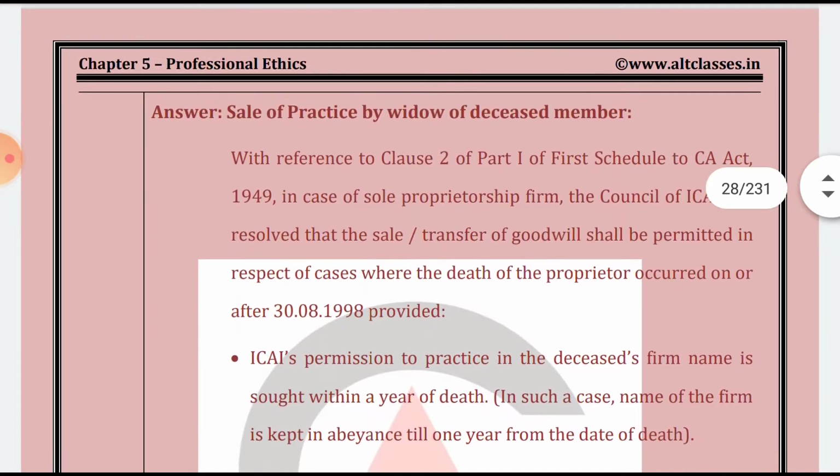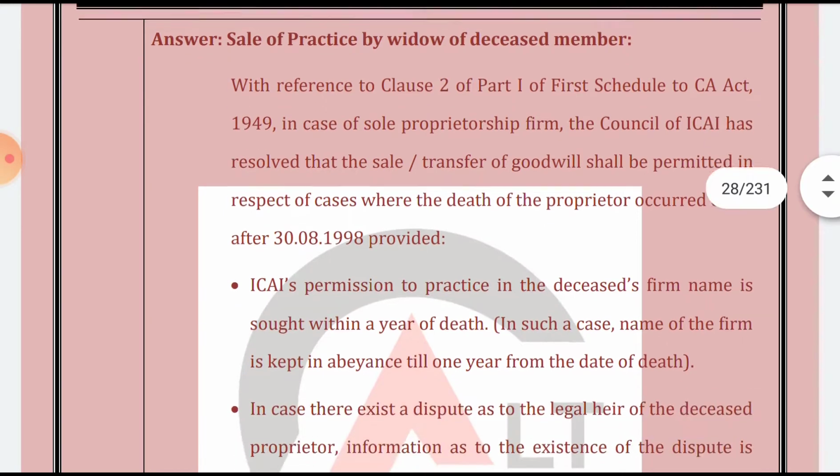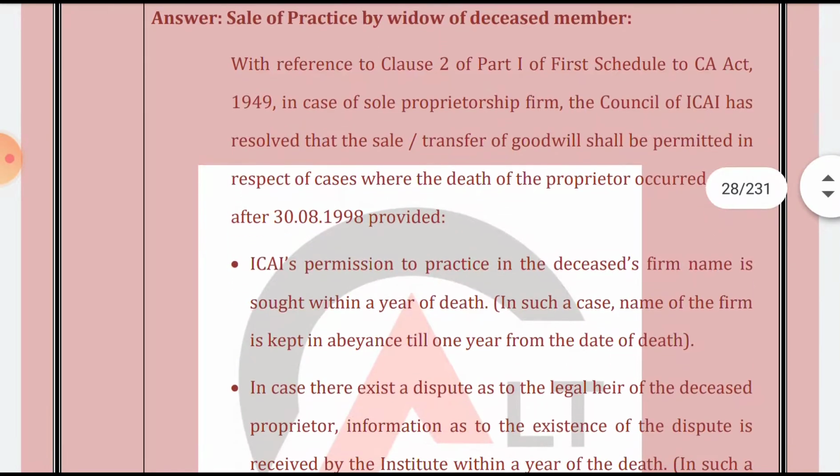Okay, so the answer is: sale of the practice by the widow of the deceased member, with reference to Clause 2, Part 1, First Schedule, Chartered Accountants Act 1949.